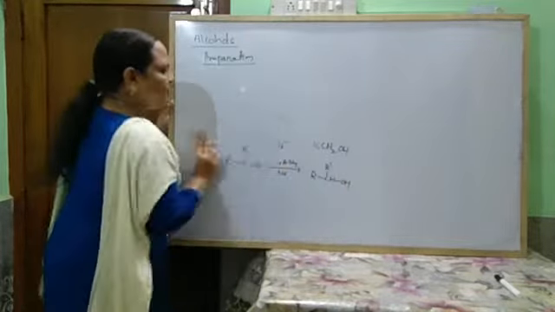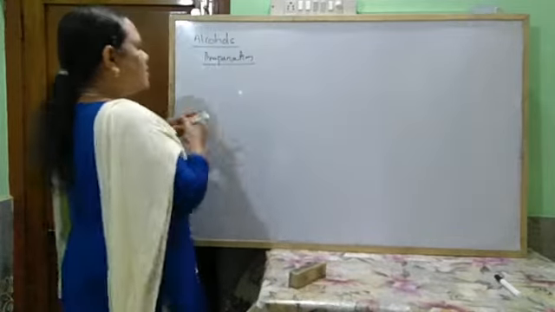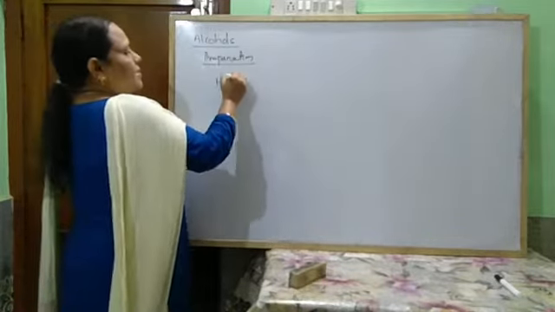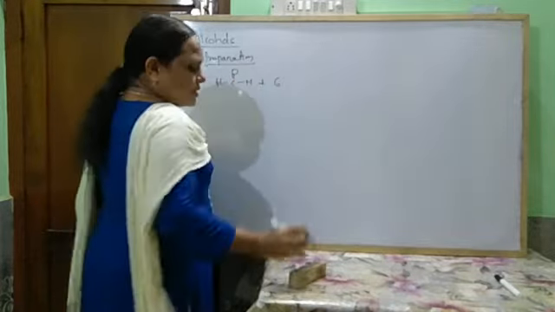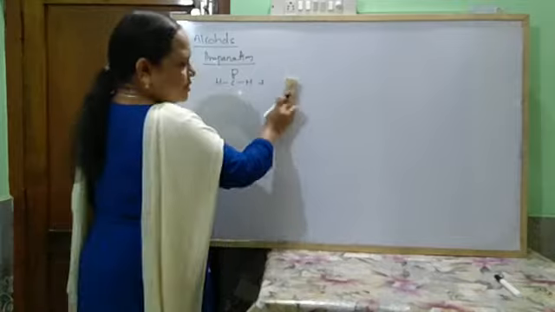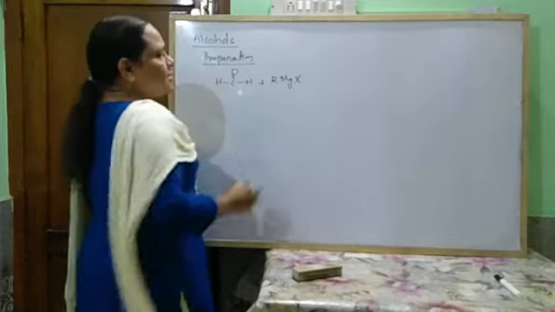So how are these prepared by using Grignard's reagent? Look here. Formaldehyde reacts with Grignard's reagent, that is alkyl magnesium halide, RMgX.